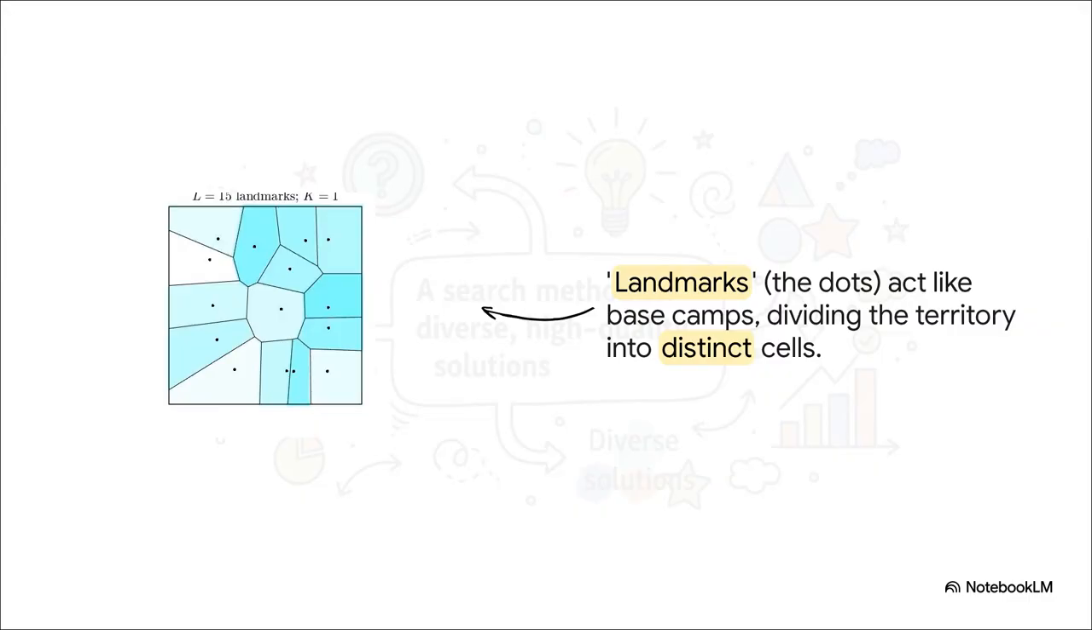And this is just a brilliant way of showing how they do it. Instead of a boring old square grid, they often use a more organic approach. They scatter a set of landmarks, those black dots you see, across the space. Think of them like base camps. Each base camp then claims its own territory, its cell, which is just all the points on the map that are closer to it than to any other base camp.